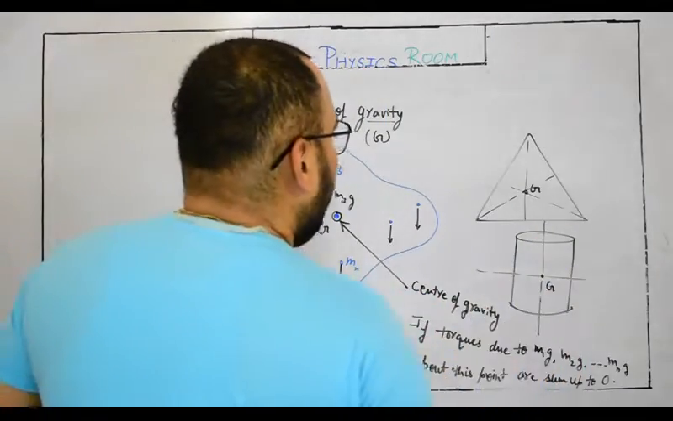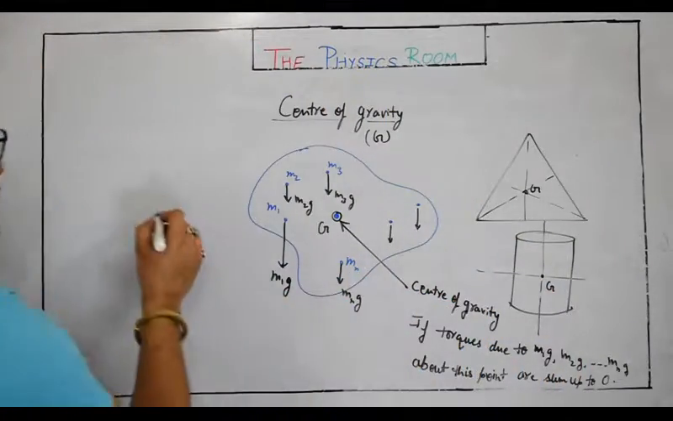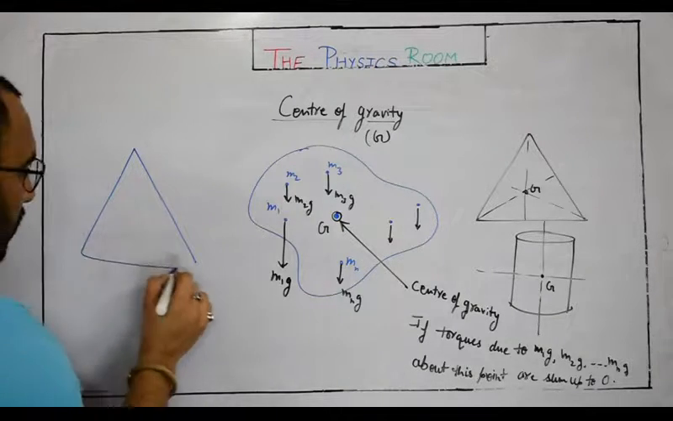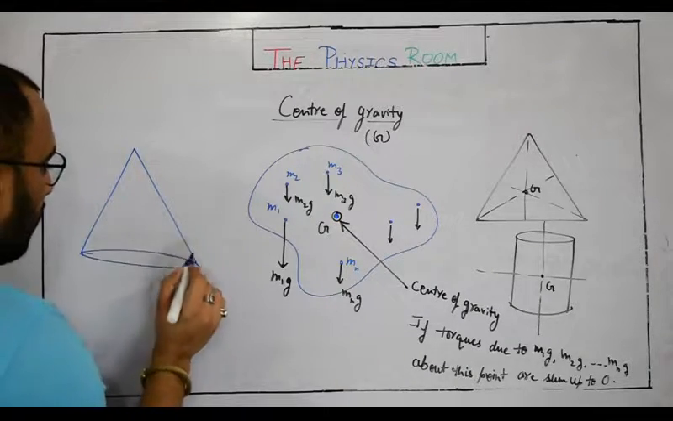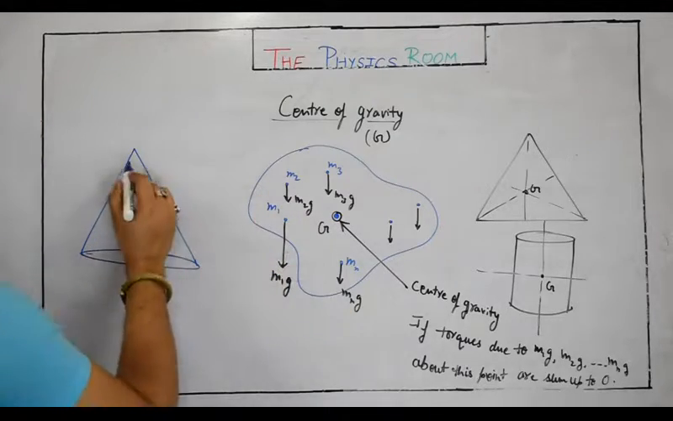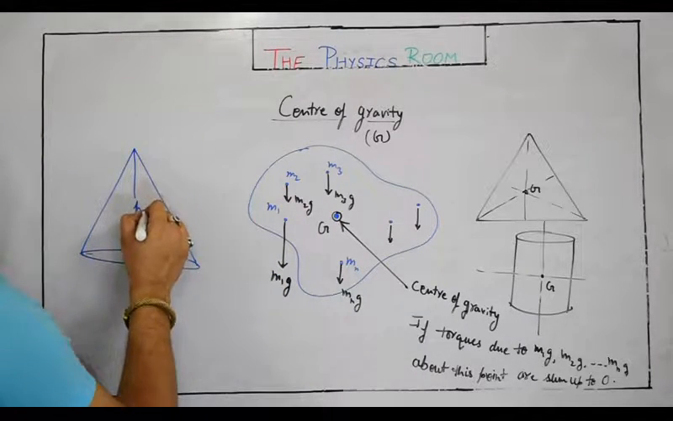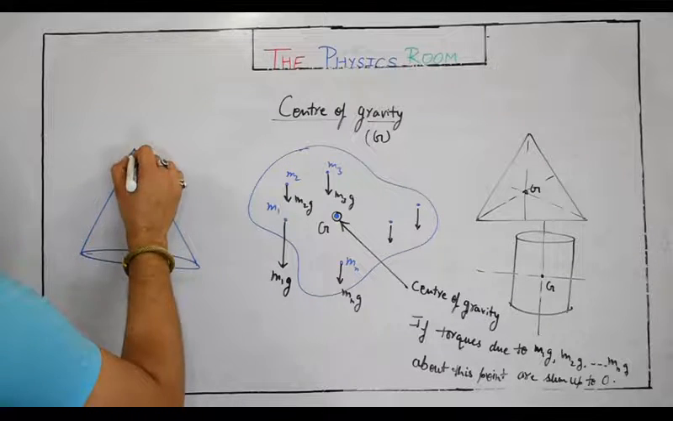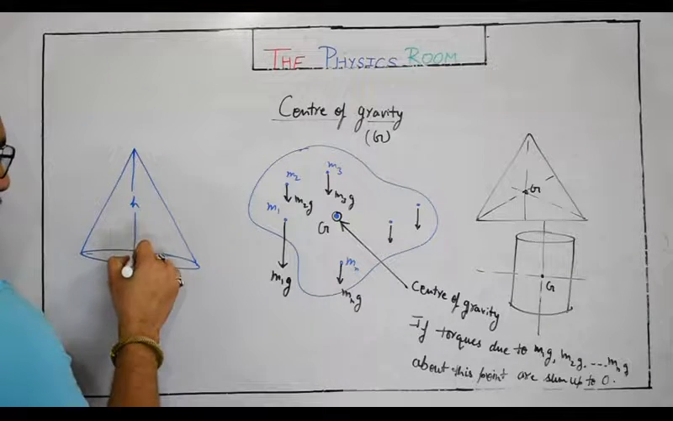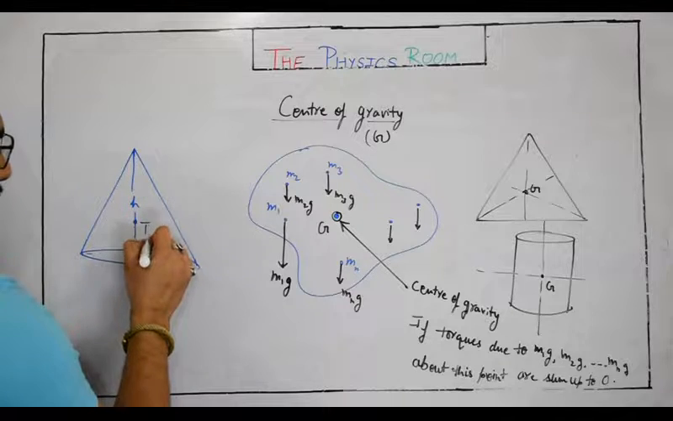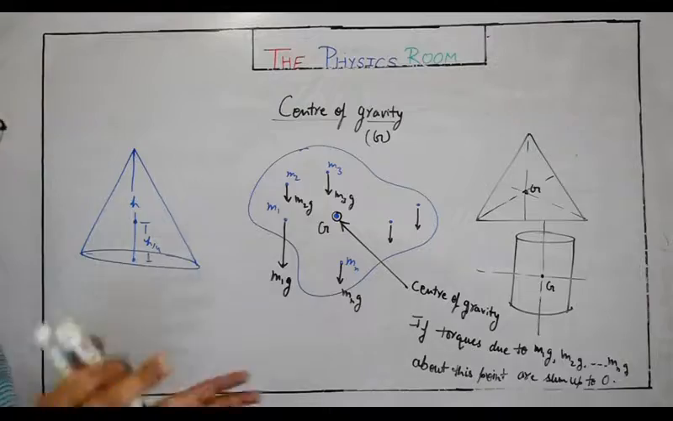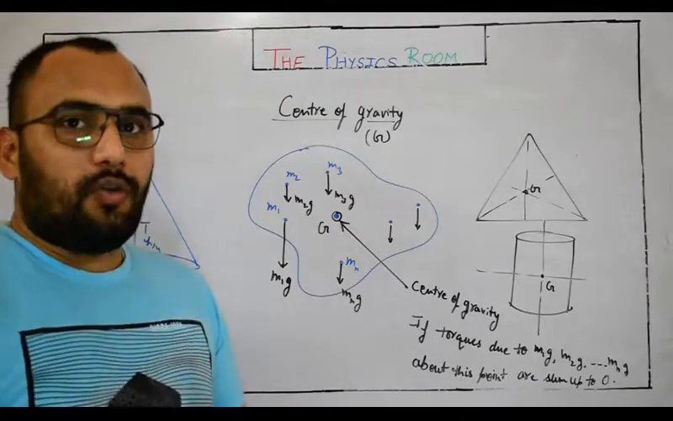So this is the center of gravity. It is lying inside it. For a cone, you can even find it out. For a solid one, it would be h by 4. If I say its height is h, it will lie at somewhere h by 4 height. For a hollow one, it would be h by 3. So yes, you can use that table to identify.